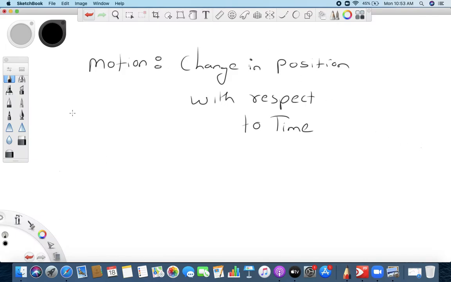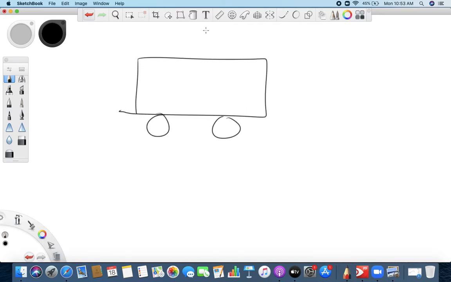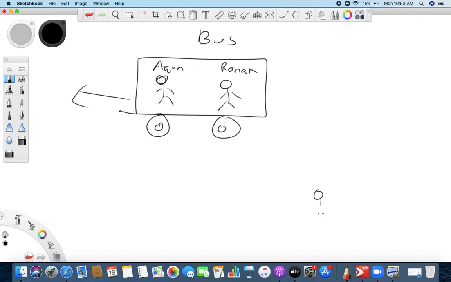Okay. Let's say there is a bus, this is a bus, and two friends are in the bus. Let's say Arjun and Ronak. These two persons are inside the bus and the bus is moving. Now there is one more person on the road, a little far away, right? We name him Rahul.